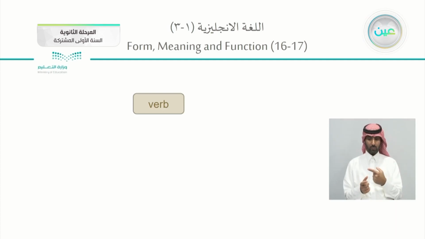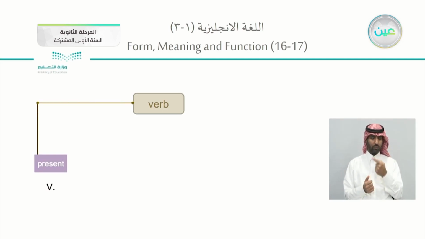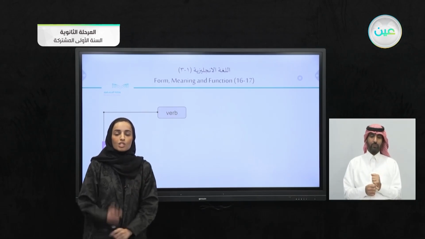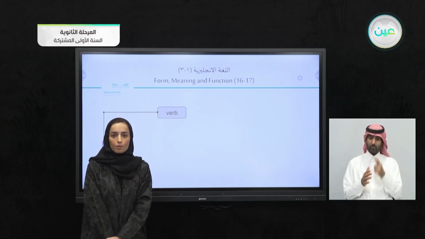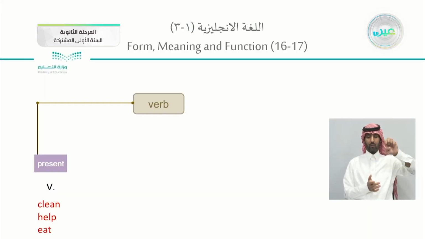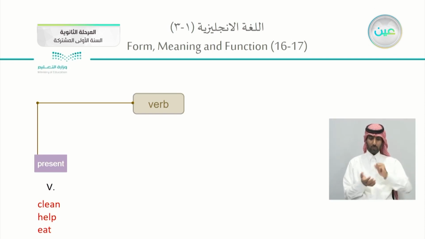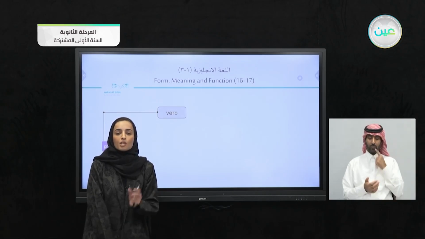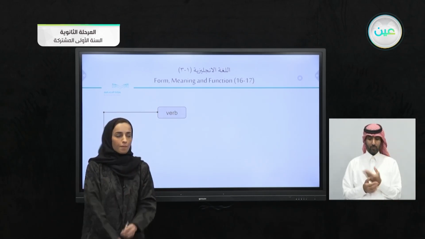Speaking about the types of verbs, we have many types of verbs in English. Some of them you are familiar with, just like when we're speaking about the present. The present tense of the verb is the first verb when we have them in order. Present, what's happening at the moment. So it's just the base form of the verb, like clean, help, or eat. I will say he cleans, he helps, and eat. The base form, no addition to it.